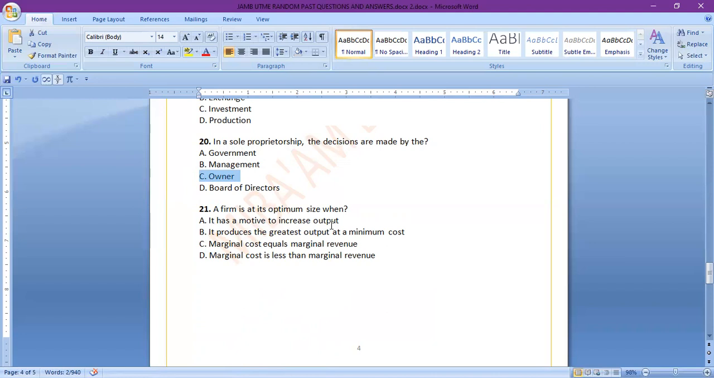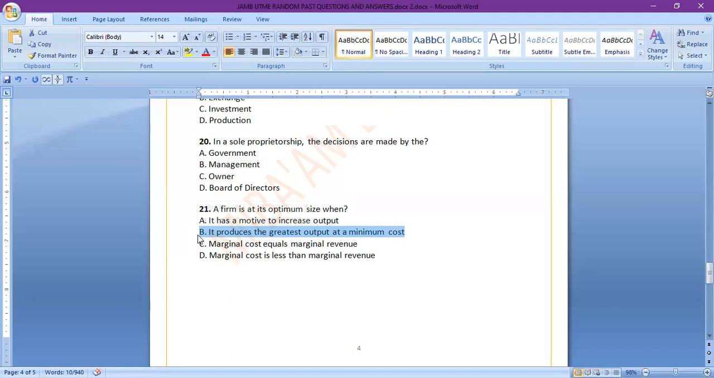B, it produces the greatest output at a minimum cost. C, marginal cost equals marginal revenue. D, marginal cost is less than marginal revenue. Yeah, this question is also very easy, even though it may be tricky to some of you. A firm is at its maximum size as a firm is making the most profit, when it produces the greatest output at a minimum cost.